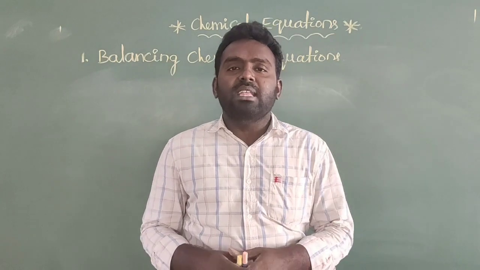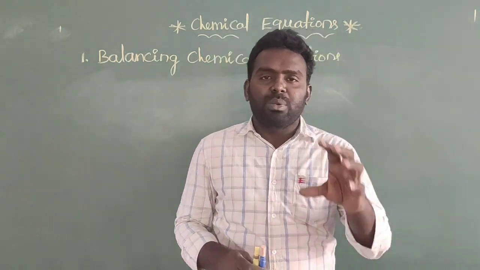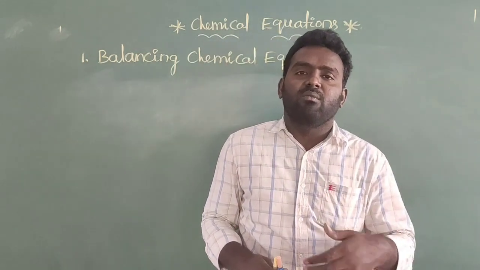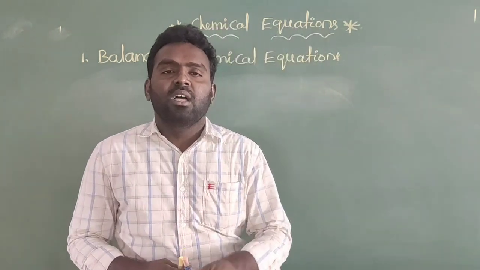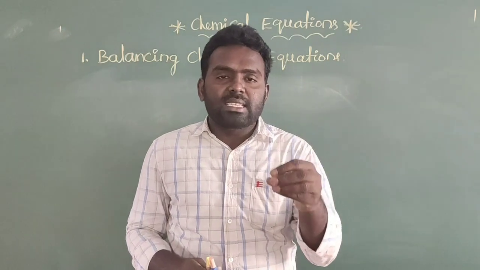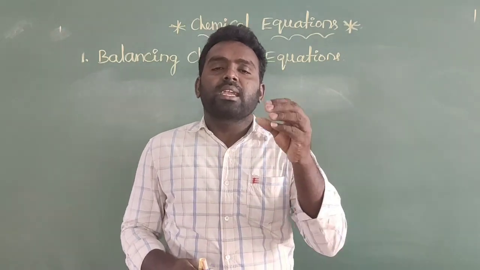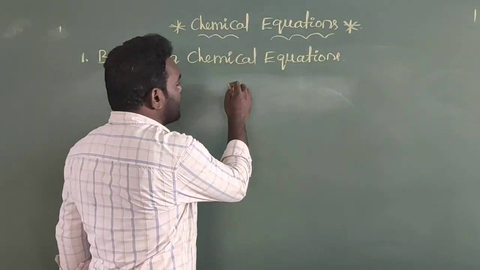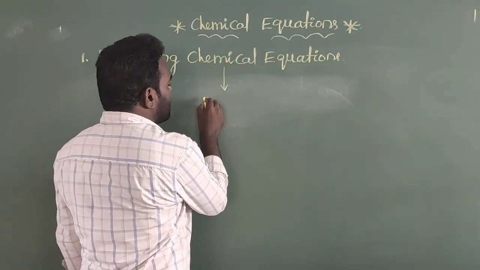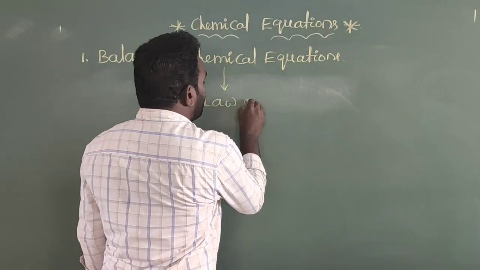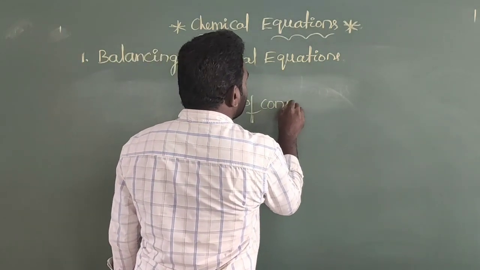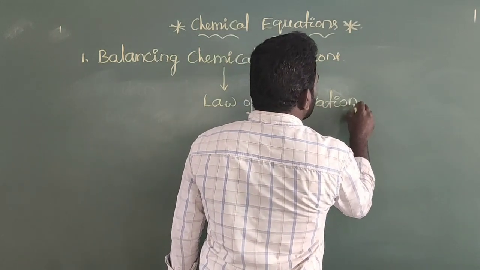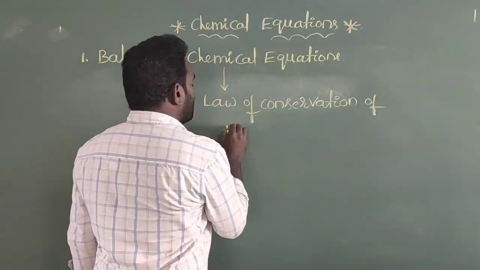When we are balancing any chemical equation, you must compulsorily follow some rules and regulations. What are the rules when balancing a chemical equation? First, if you are balancing any chemical equation, that equation must follow the law of conservation of mass.